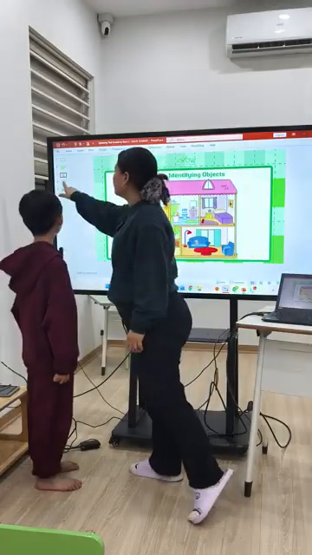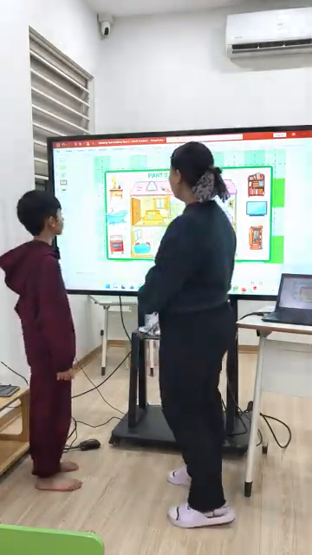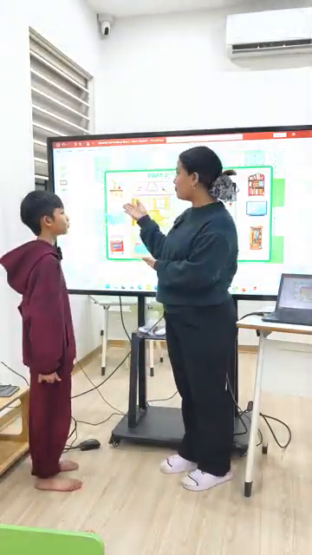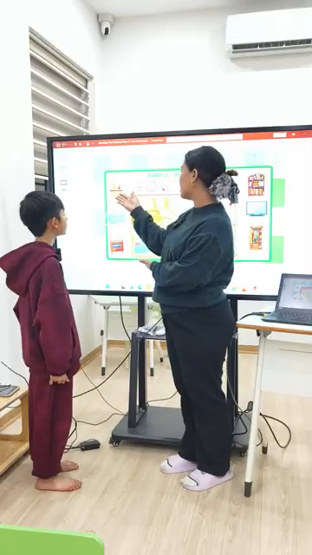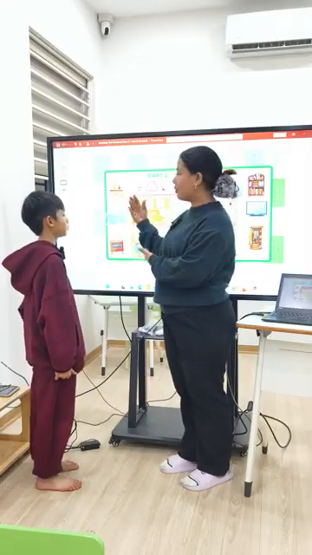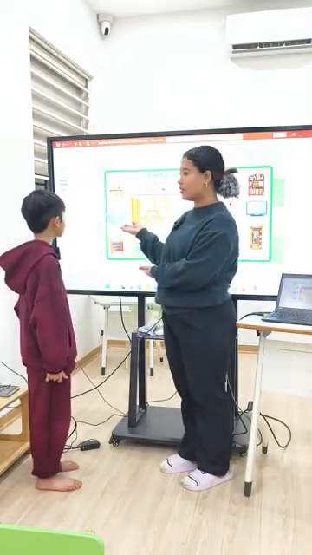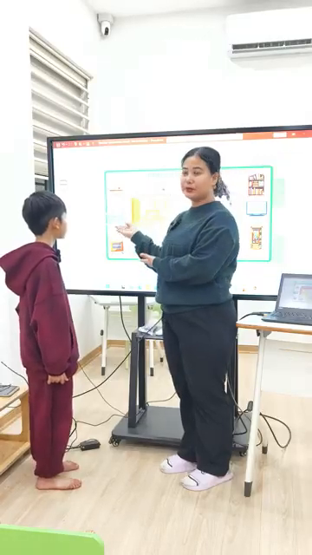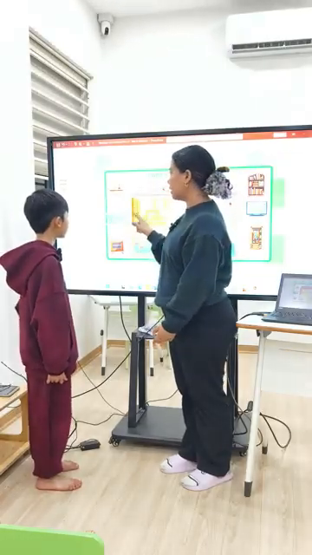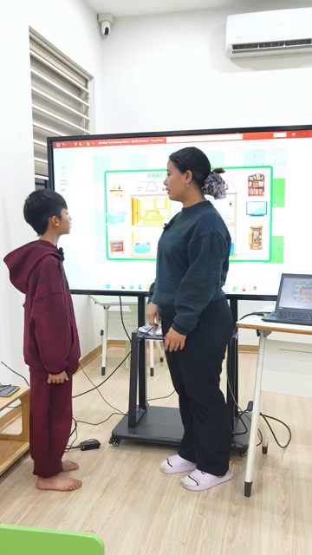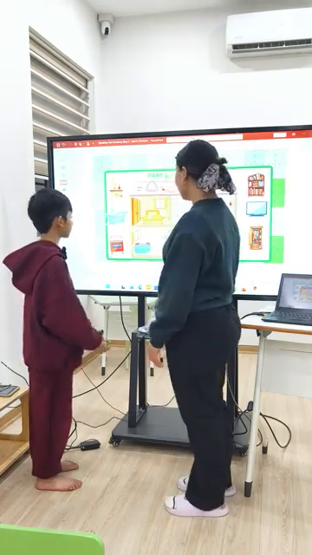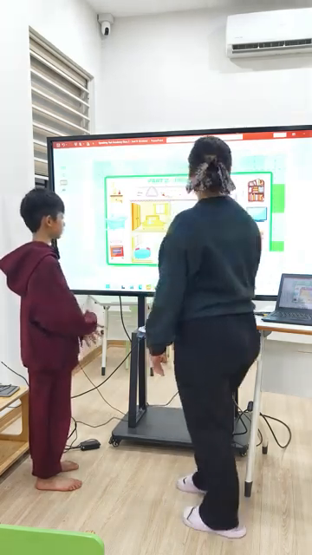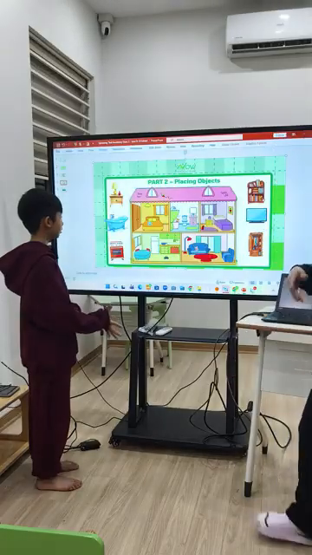So now let's move on to the second part. Here you will say, this is a lamp. We can see it in the bedroom. This is a bathtub. We can see it in the bathroom. And then you can click it and move it. Okay? Yes. So are you ready for the second part of your speaking test? Yeah. Okay, if you are ready, let's begin.